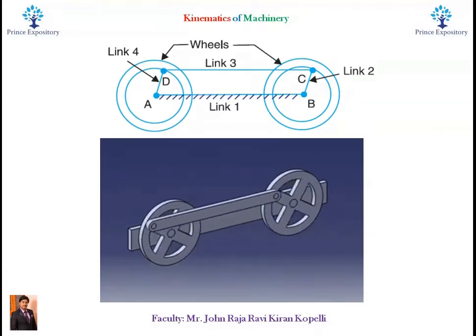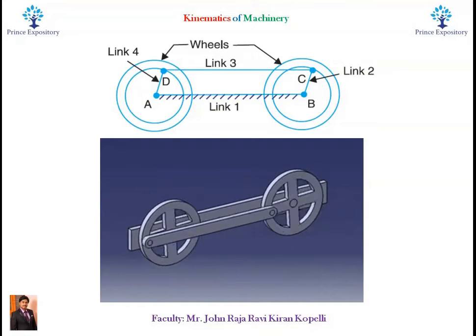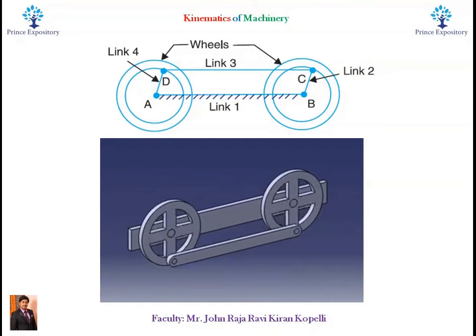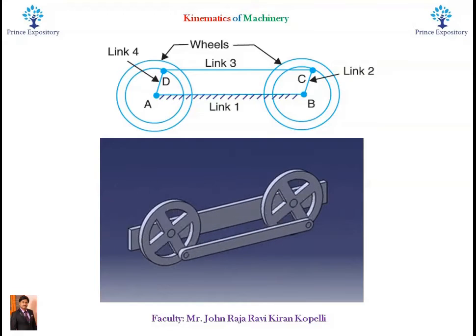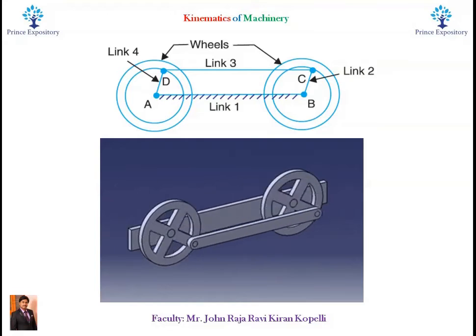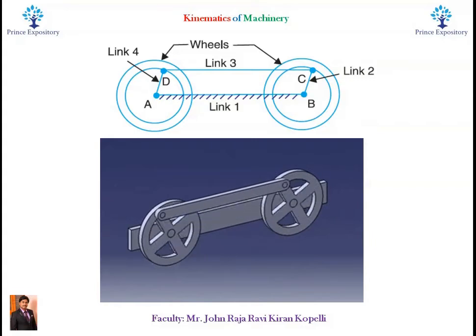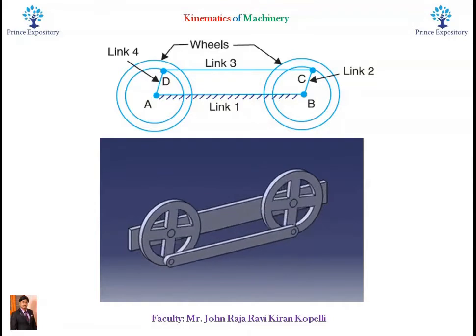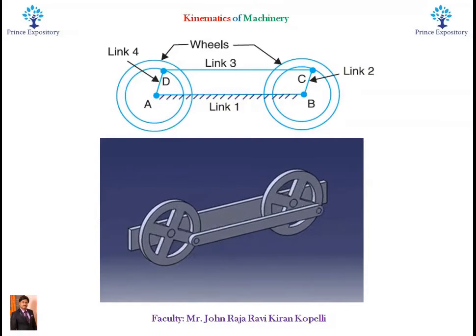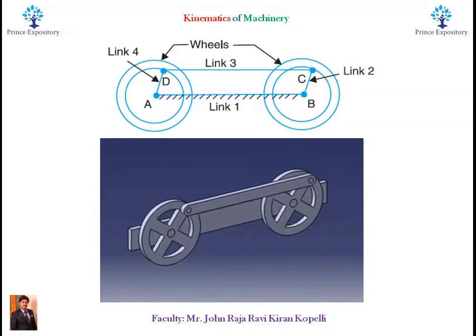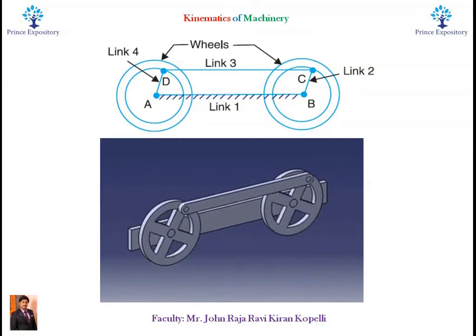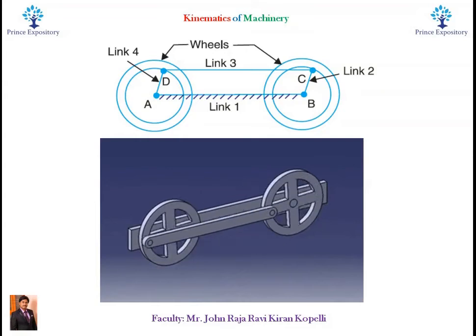The mechanism of a coupling rod of a locomotive, which is also known as the double crank mechanism, consists of 4 links, namely link 1 AB, link 2 BC, link 3 CD, and link 4 AD. In this mechanism, the links AD and BC are of equal length.